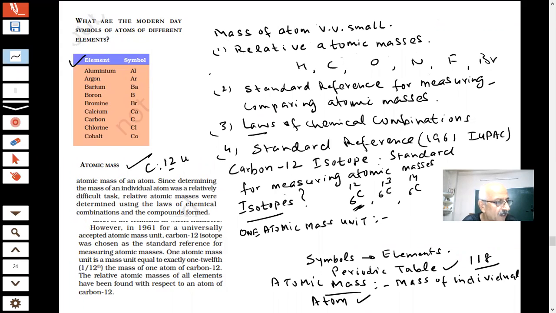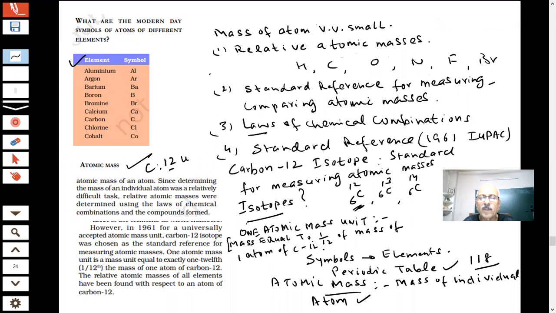1 atomic mass unit is the mass equal to 1/12 of the mass of 1 atom of carbon-12.